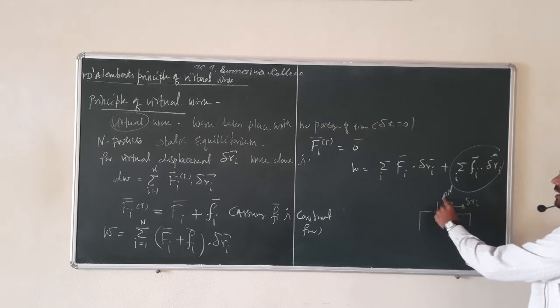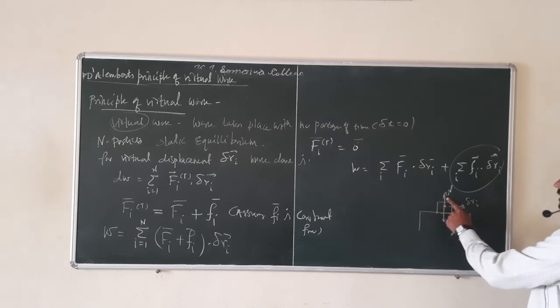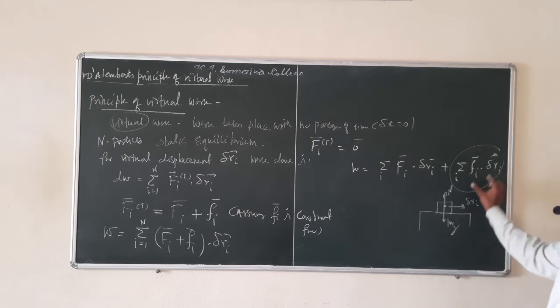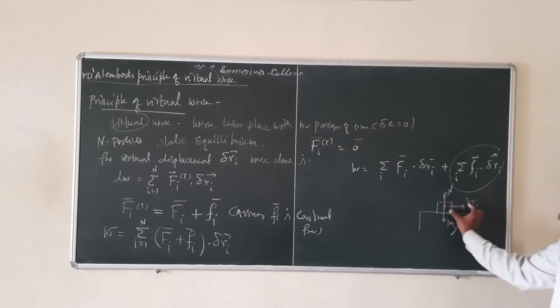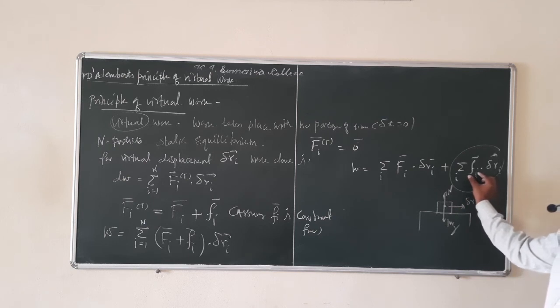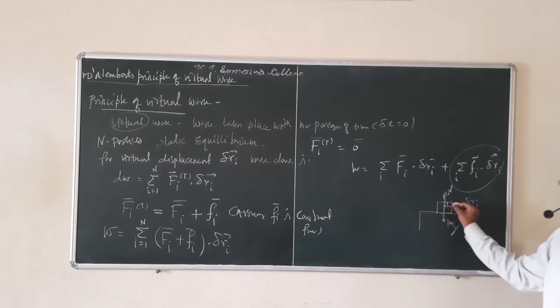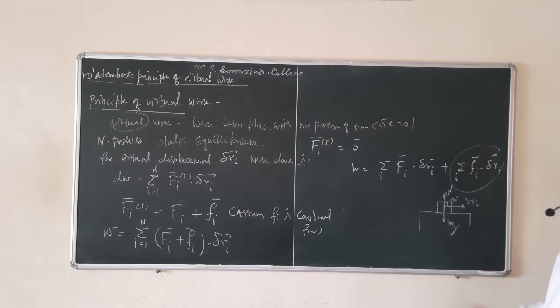In that case we can say the work done by the normal reaction, which is the constraint force, is equal to 0, because here we are taking the dot product of these two, and the dot product is the magnitude multiplied by cos of the angle between them. Here the angle is 90 degrees and cos of 90 is 0. That's why this constraint force does not do any work.